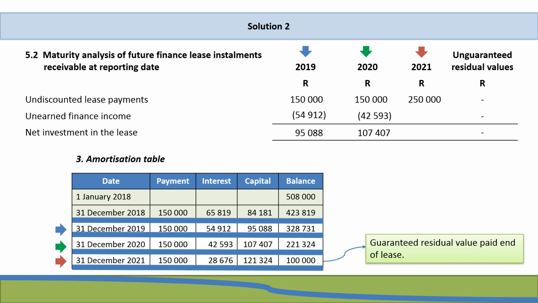Unless, of course, this guaranteed residual value was paid after year end, then it would be included in the next financial year end's column. But in this case, everything occurred within 31 December 2021. The unearned finance income relating to 31 December 2021 is 28,676 Rand, and that gives us a net investment in the lease amount of 221,324.